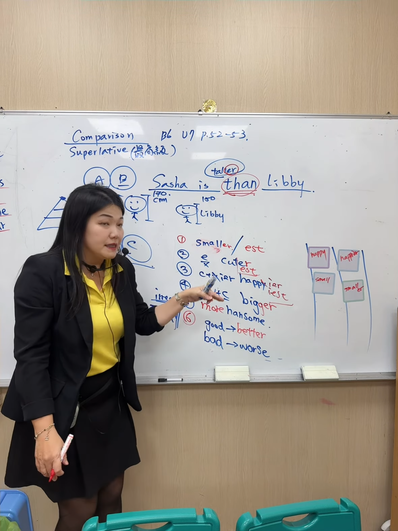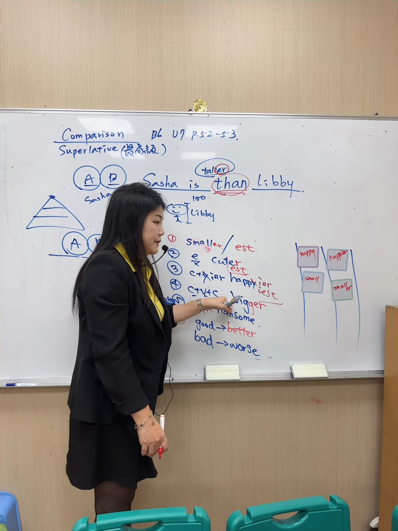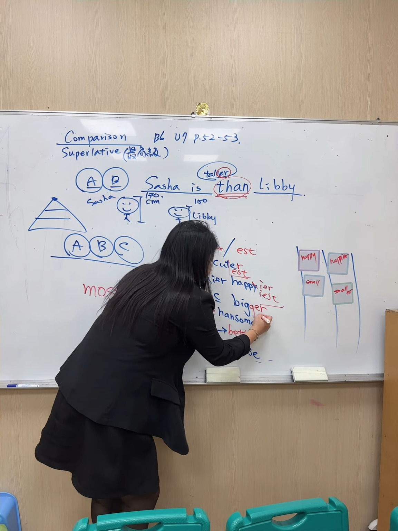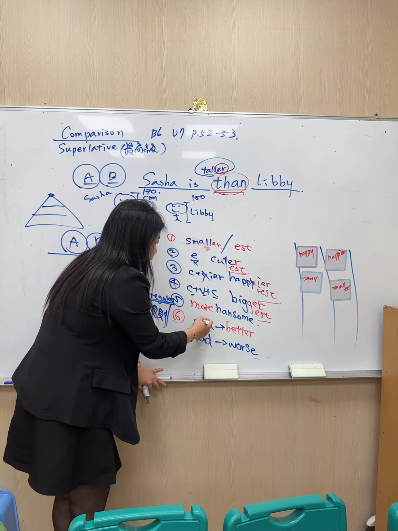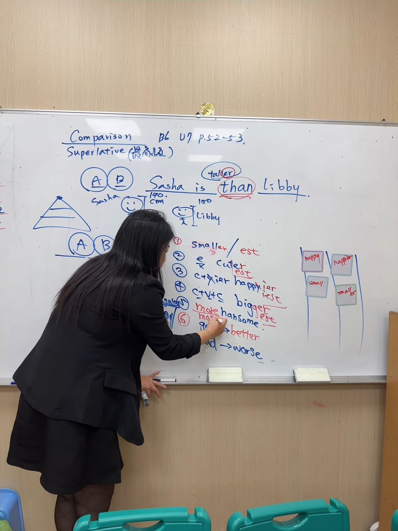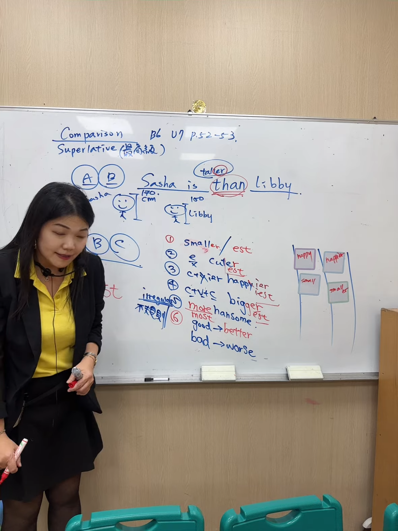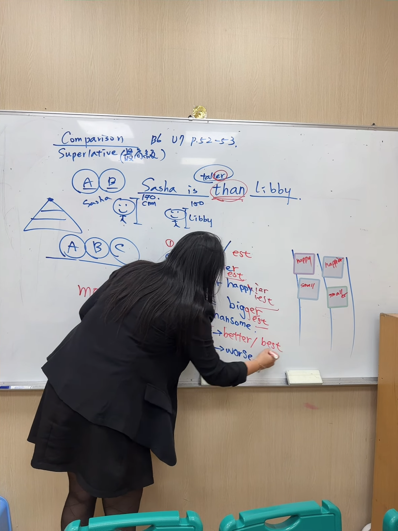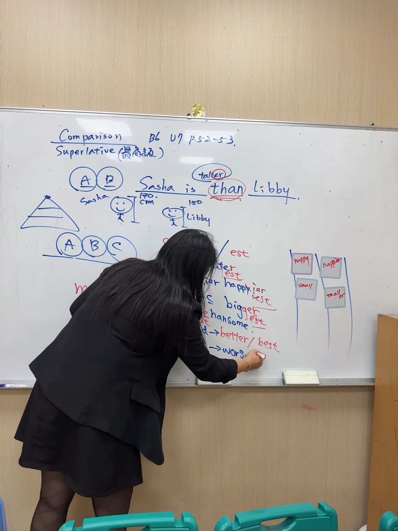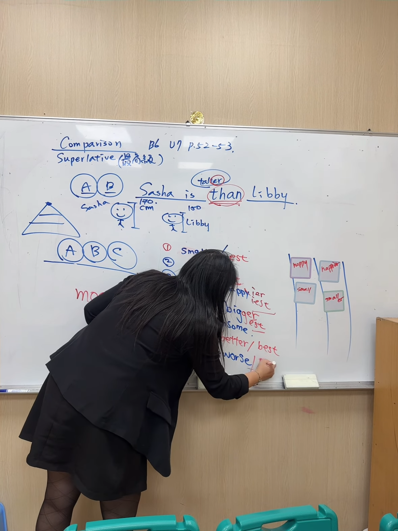Happy, happiest. Then big, bigger, biggest. Then more handsome and most handsome. And here good, better, best. And bad, worse, and worst.